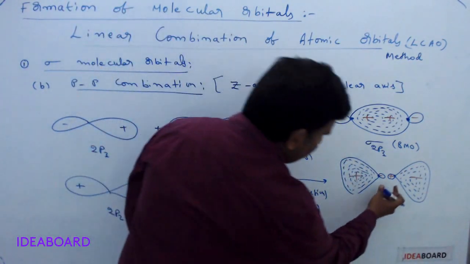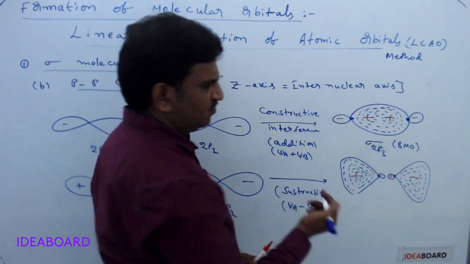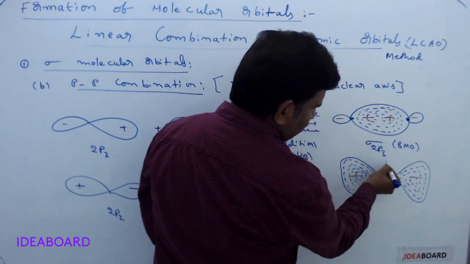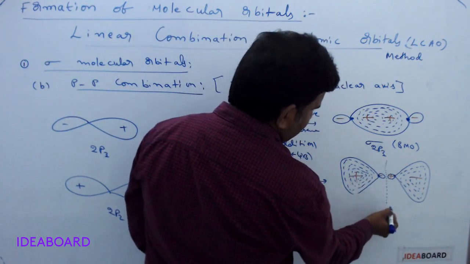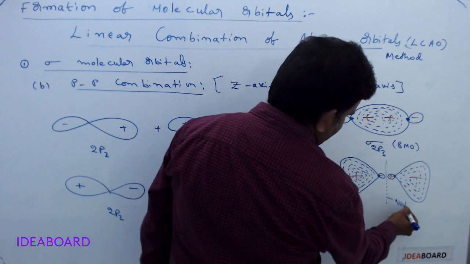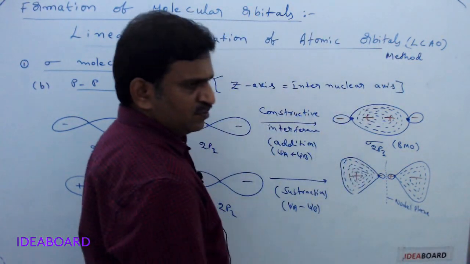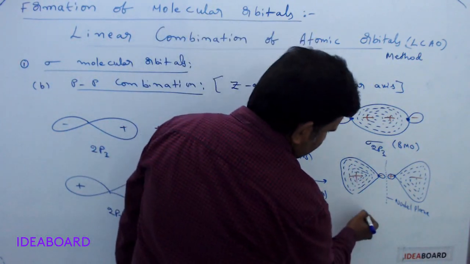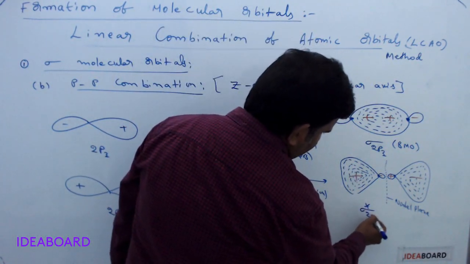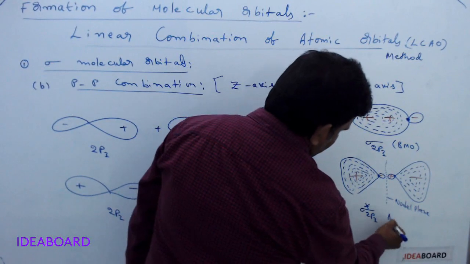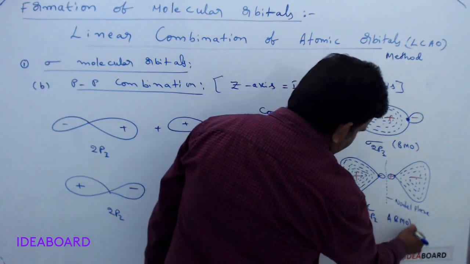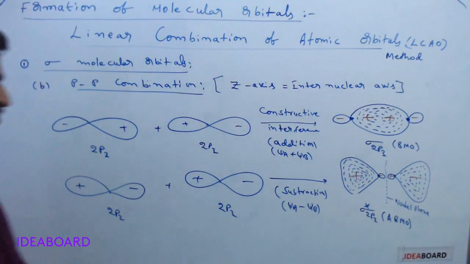So in between two nuclei the electron density is very less and there is a zero probability area also, meaning it is having a nodal plane. Here this is called sigma star 2pz orbital and this is called an anti-bonding molecular orbital.